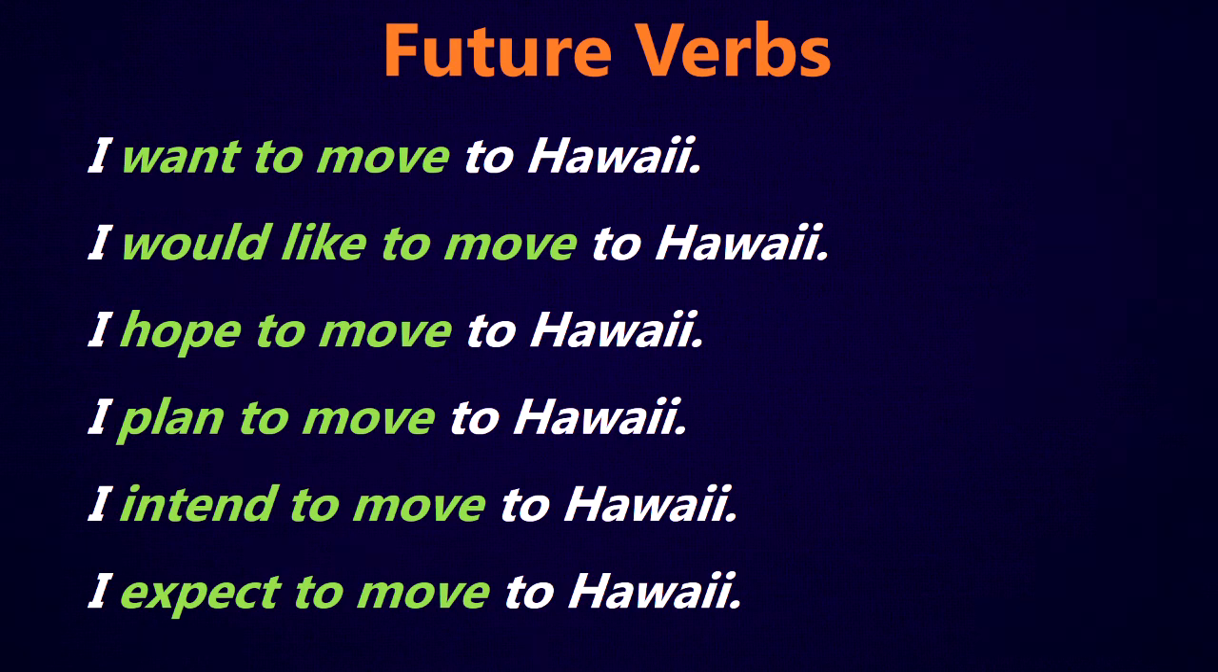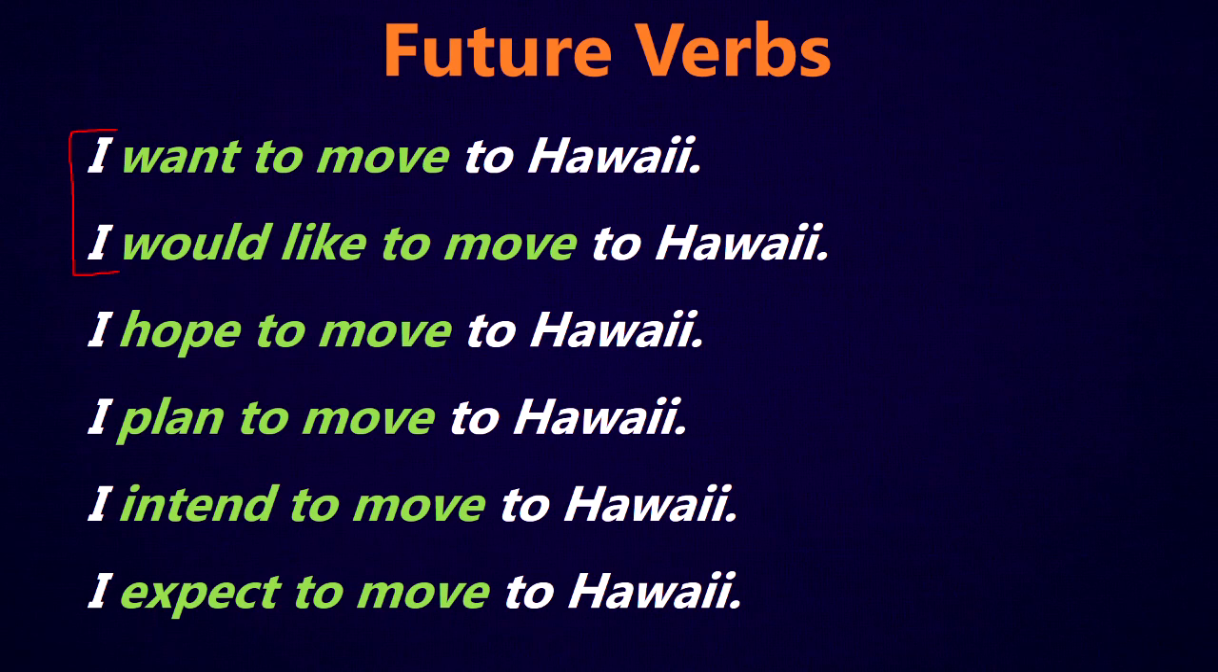Like here, I want to move to Hawaii. I would like to move to Hawaii. These two, the meaning is more or less the same. Would like is just a little bit more formal or a little bit more polite than want to. I want to move to Hawaii is like what you might say to your friends. I would like to move to Hawaii is what you might say in a more formal situation or to be more polite.